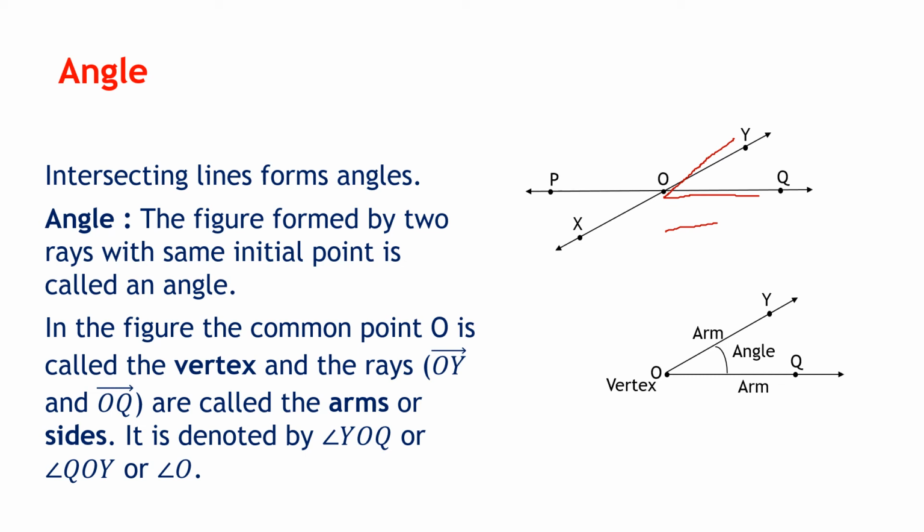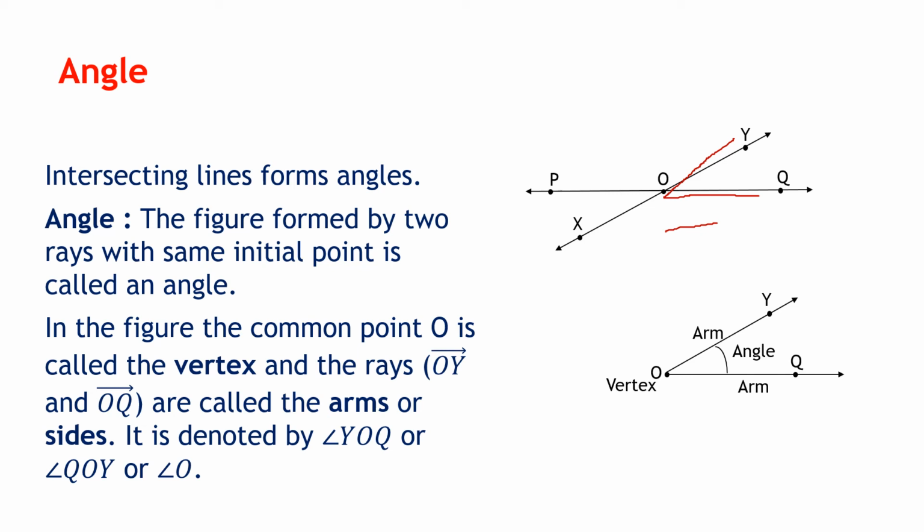Yes, the ray was having one initial point and then extending indefinitely in the other direction. So here there are two rays. Look in the figure. OY is one ray where O is the initial point, and OQ is another ray where O is the initial point. So when two rays have the same initial point, it forms an angle. So in the figure, the common initial point is O, and O is called the vertex of the angle. OY and OQ are called the arms or sides of the angle.